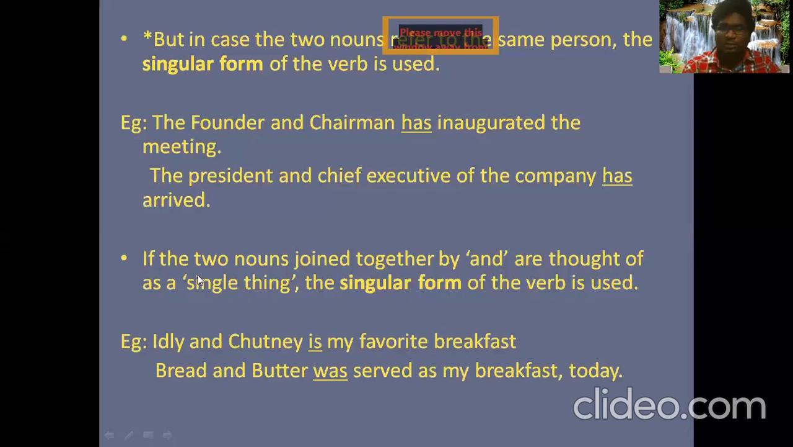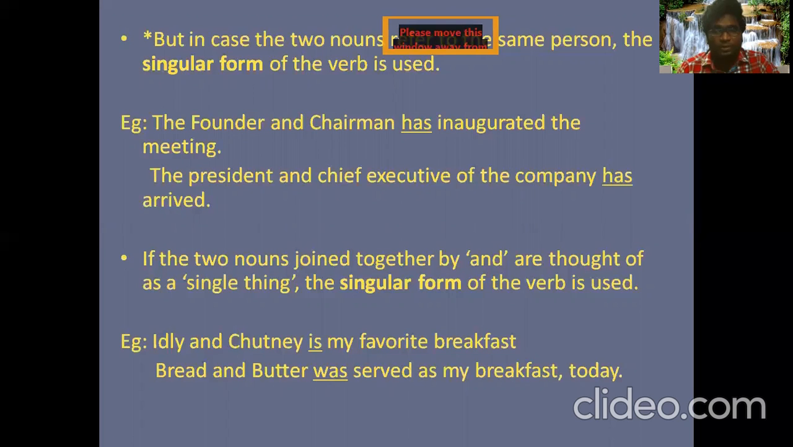No, we cannot, because if you're talking like that, they're going to be different persons, for which you use the plural form of the verb. But in this case, the person is actually handling two positions, the founder is acting like the chairman and is also acting as the chairman. So we have to use the singular form of the verb. The founder and chairman has inaugurated the meeting. This is how we have to go about it. This is how we have to tell.